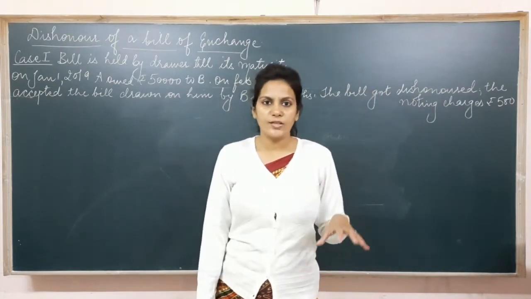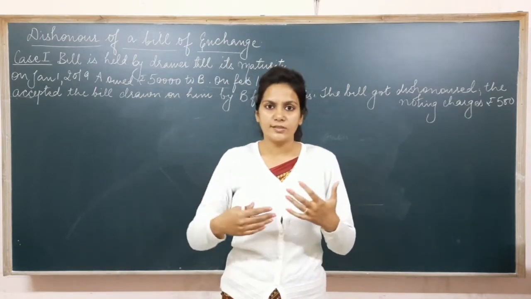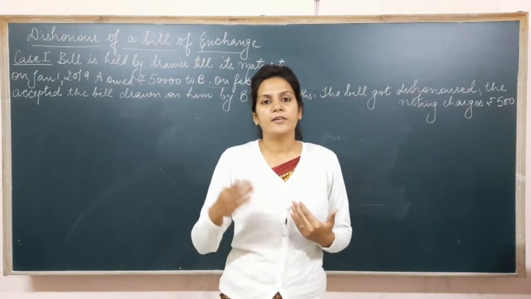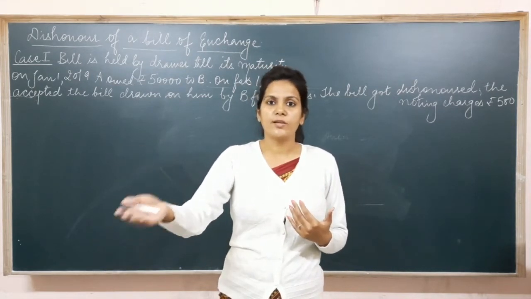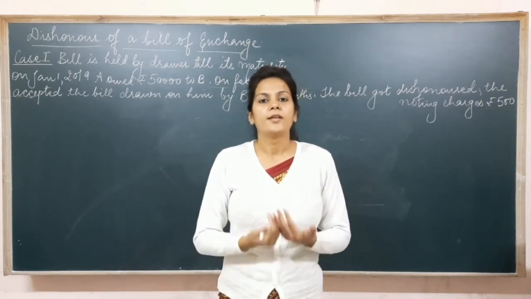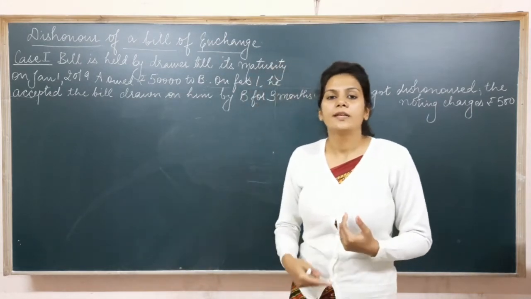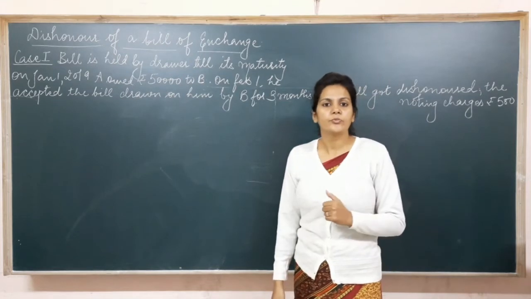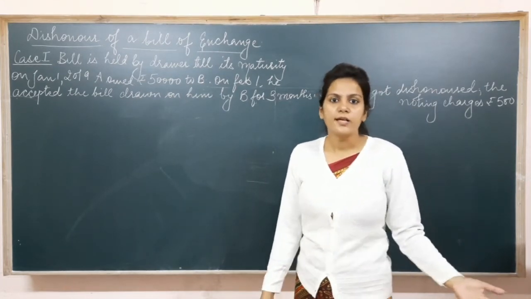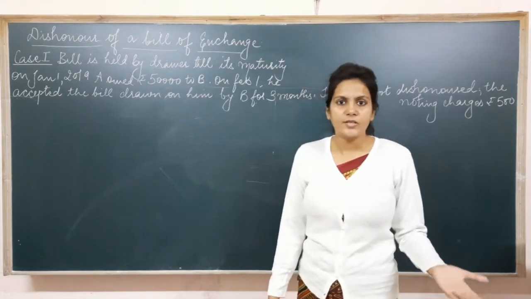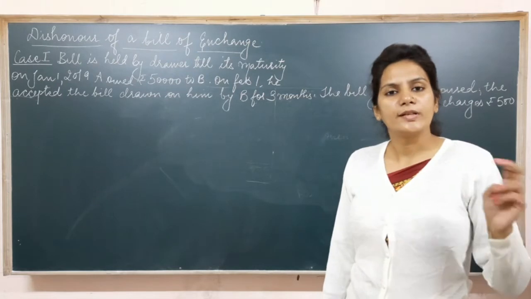So this case means, suppose I am the drawer and B is the drawee, then what happens in this case? I wrote a bill, I gave that bill to the drawee, the drawee accepted the bill, and he gave the bill back to me. Now the bill is with me, and on the due date the drawee said that I am not in a position to make payment to you. So he has expressed his intent that he is not going to make any payment. So the bill gets dishonored. Now we have to discuss what would be its accounting treatment.